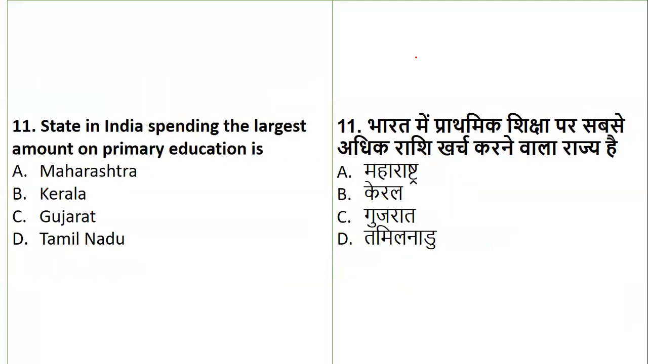Now, question number 11. Which state in India spends the largest amount on primary education? Is it Maharashtra, Kerala, Gujarat, or Tamil Nadu? Basically, the state which spends a higher amount on education is Kerala. It is the state of Kerala which has the highest spending on primary education.